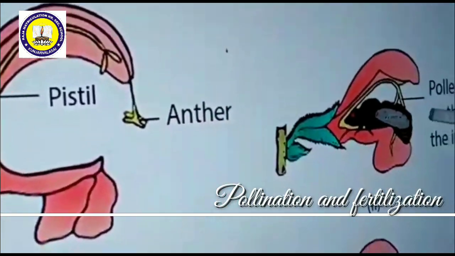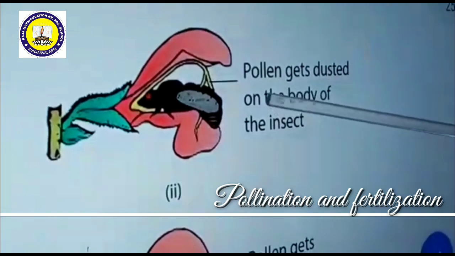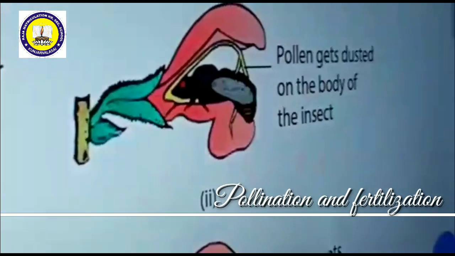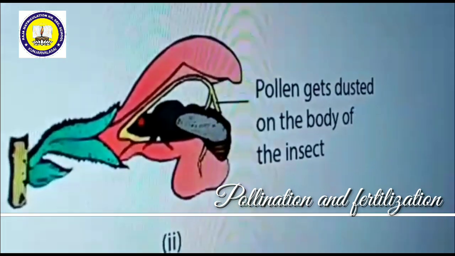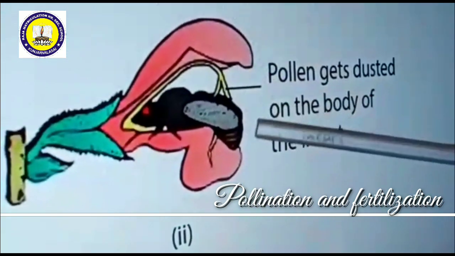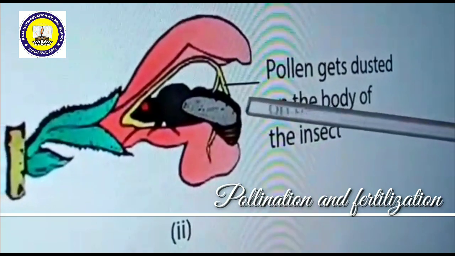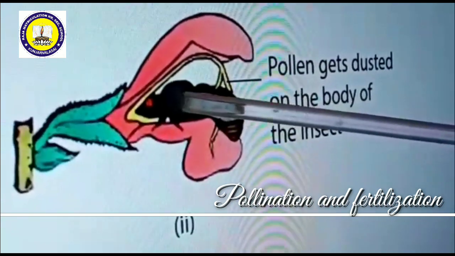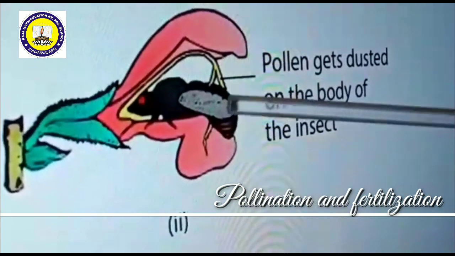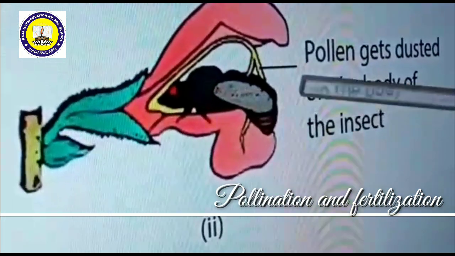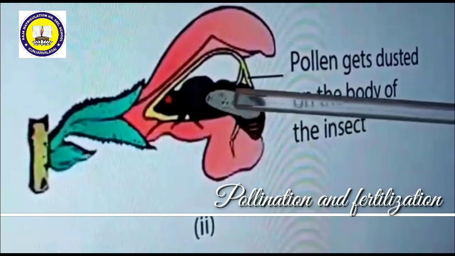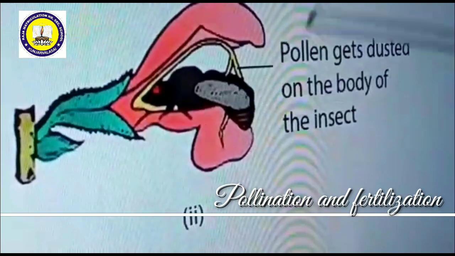Suppose now a honeybee or insect visits to take nectar or pollen. The insect enters the bilabiate flower and lands on the lower lip, which acts as the landing place for the insect.